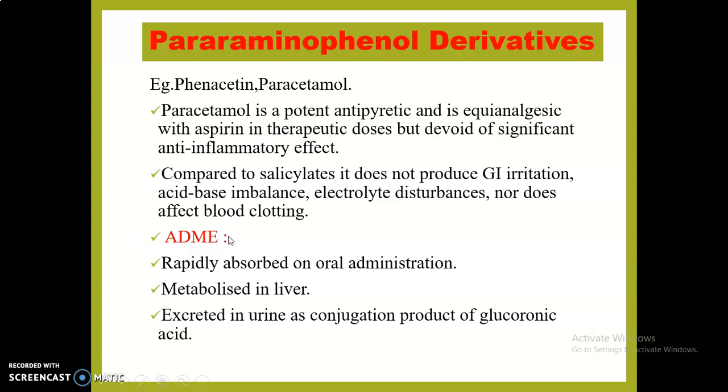ADME, that is pharmacokinetic properties. Paracetamol is rapidly absorbed on oral administration. Peak plasma levels are reached within half to 1 hour. It is metabolized in the liver, and the metabolites are excreted in the urine as conjugation products of glucuronic acid and sulfuric acid. The ability of the infant liver for glucuronidation of paracetamol is poor, and this may result in toxicity of the drug in neonates.